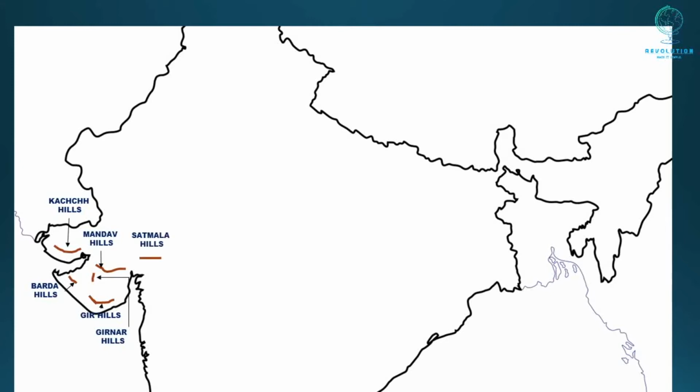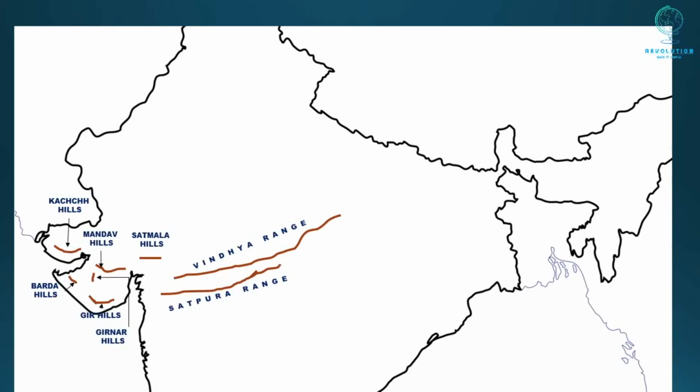This is Satmala Hills. They lie somewhere north on the border of Gujarat and Madhya Pradesh. Now we will see the two longest mountain ranges of central India. These two mountain ranges separate North India from South India. The first one is Vindhya Range and the second one is Satpura Range.